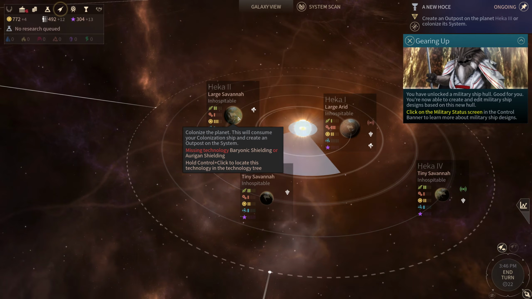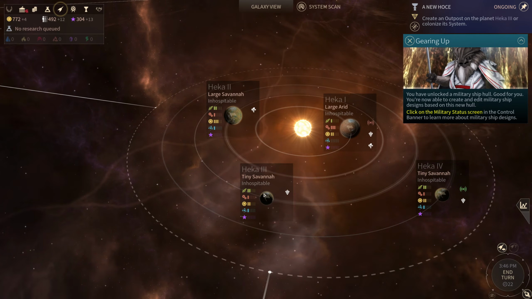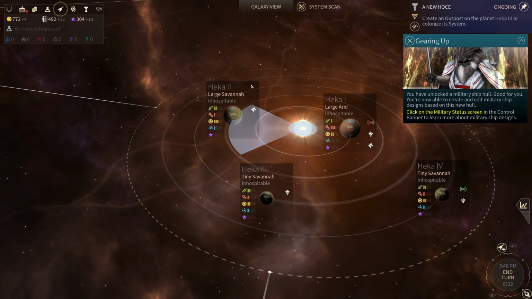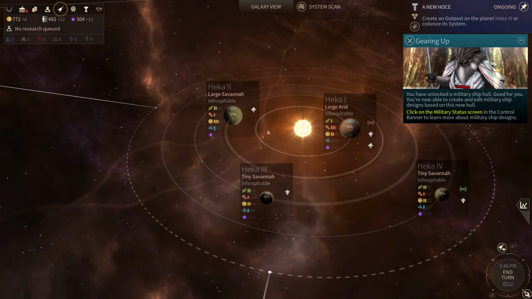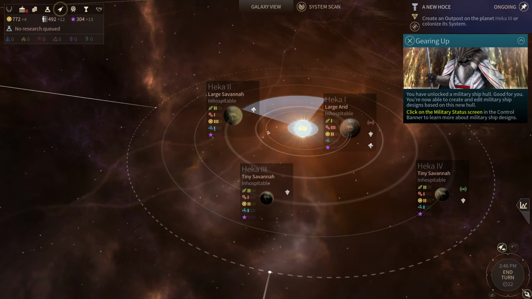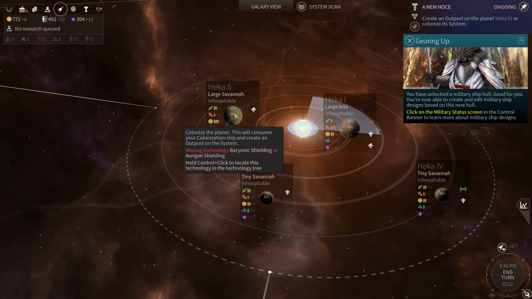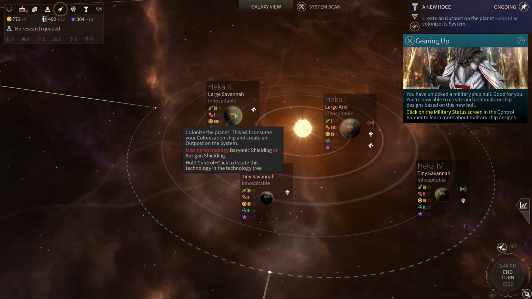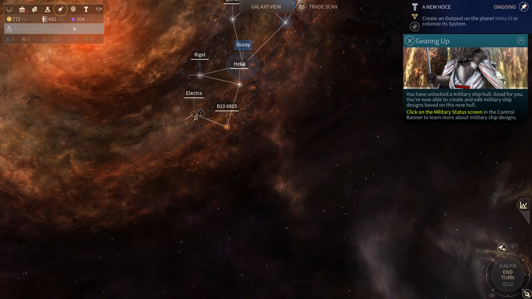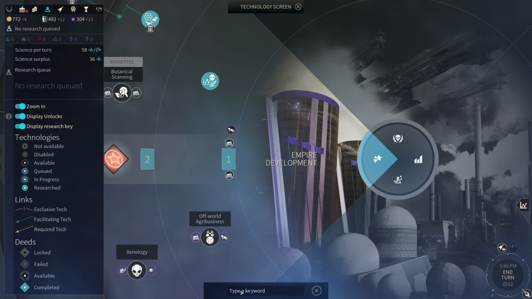Yes, Savannah. It says we need to colonize Heka 3 or its system. So, I want to get Heka 2 then, because it's a large Savannah. So then open here.